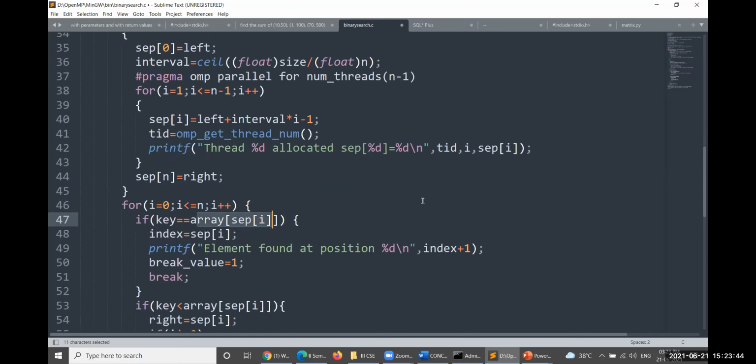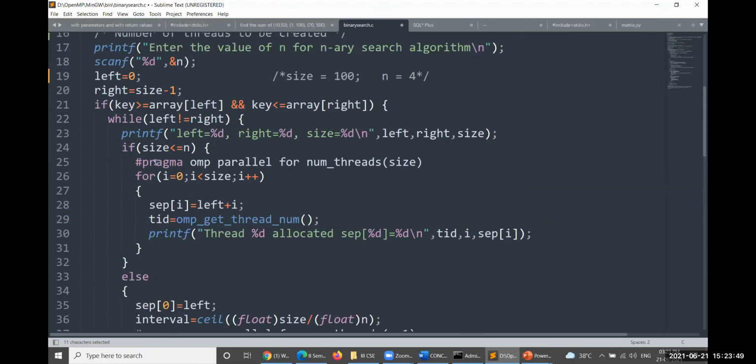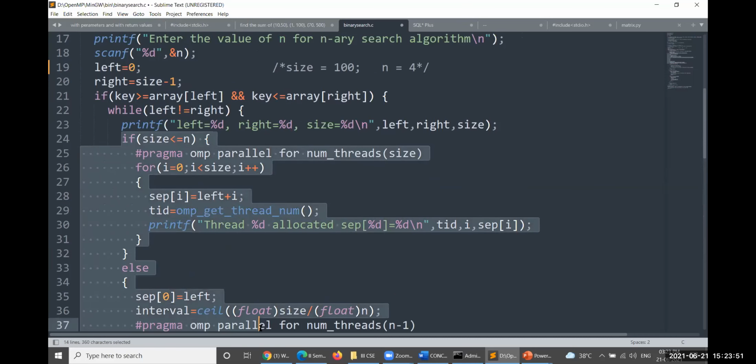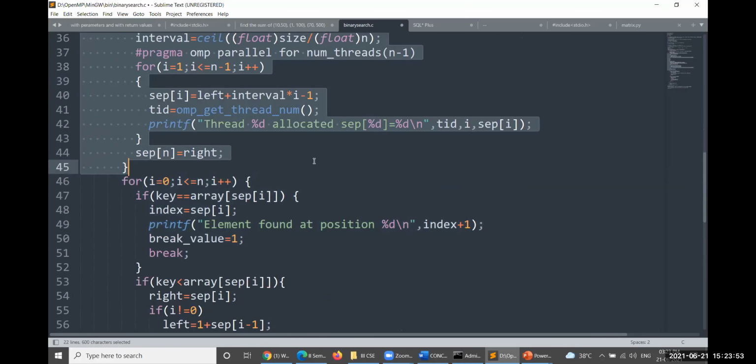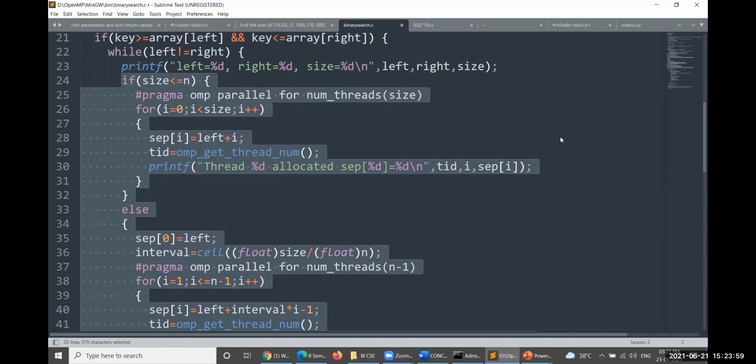This is what we have to understand mainly. Very important point is this much, from here to here. This is very important, from here up to here. This is very, very important for you. Creating the threads is very important.